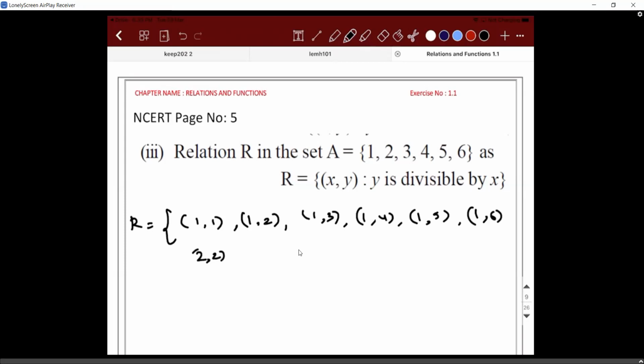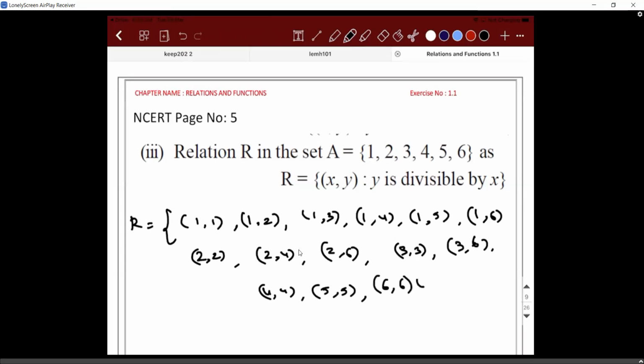Then (2, 2), (2, 4), (2, 6). What about 3? (3, 3). What about 4? (4, 4). That's it. (5, 5). That's it. (6, 6). So these are all the elements which belong to the given relation.